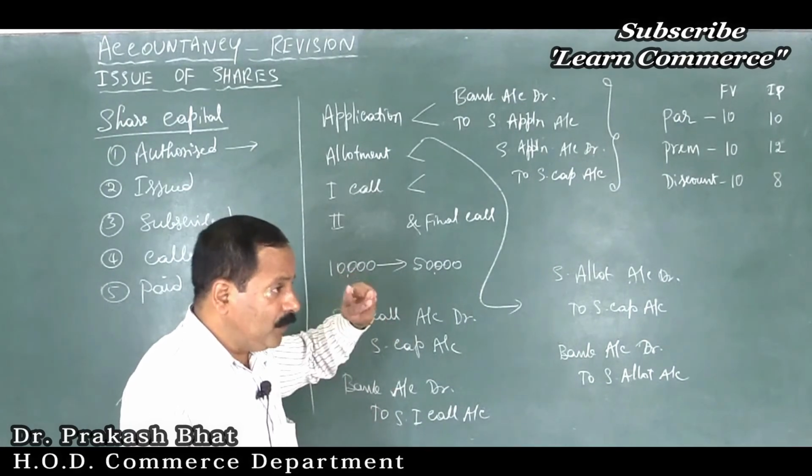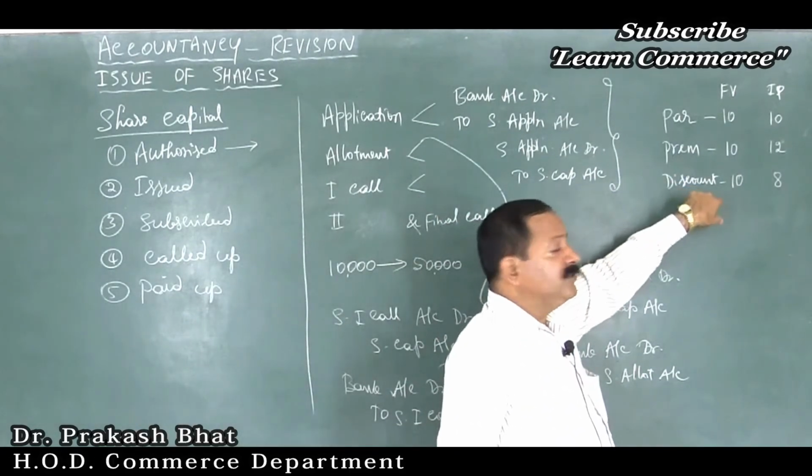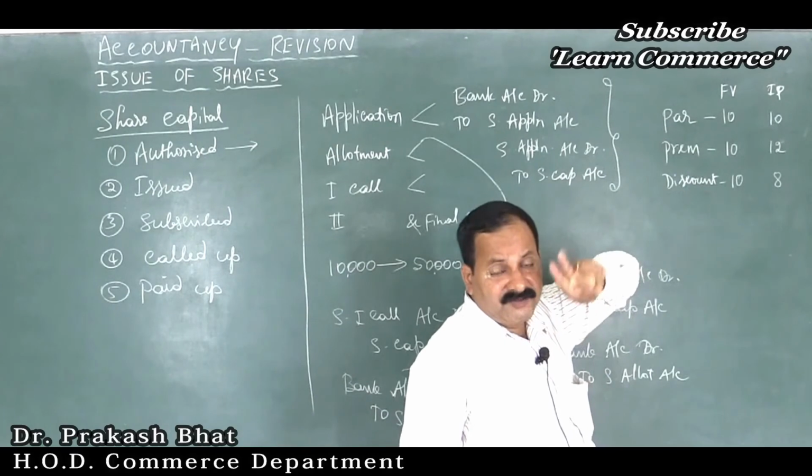So understood the concept of oversubscription and undersubscription, par, premium, discount. They may ask you a theory question on this, 2 marks.